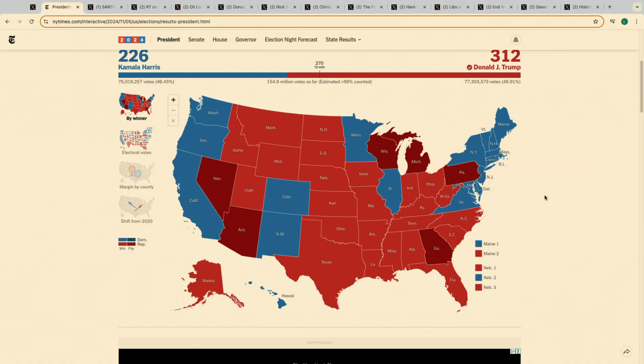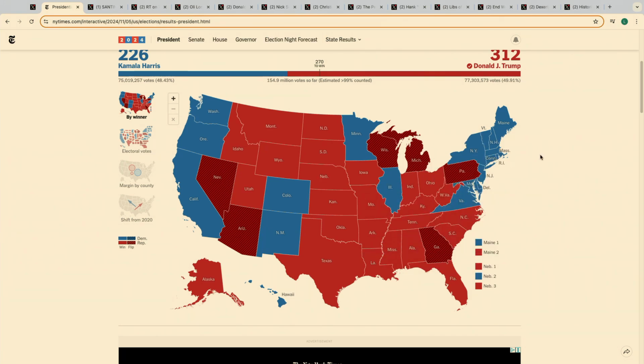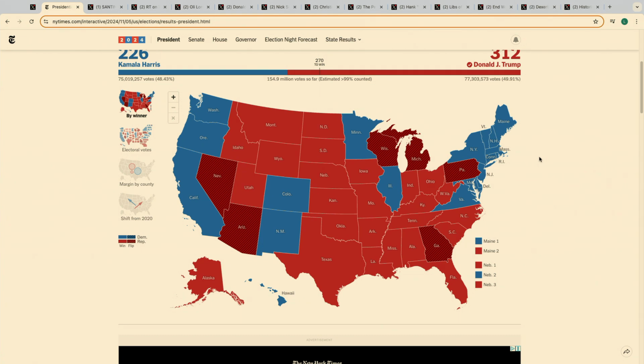And what we're going to see here, play cut one, just pull up cut one really quick. What you're going to see on this map here, this is the election results from the 2024 election. And you can see Donald Trump flipped the states of Wisconsin, Michigan, Pennsylvania, Georgia, Arizona, and Nevada.